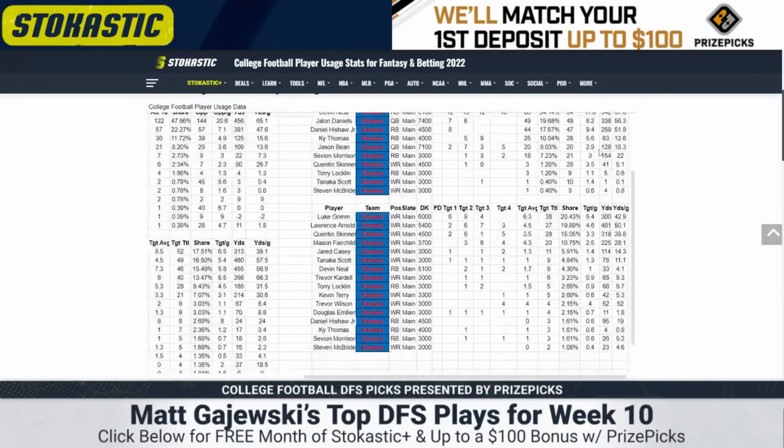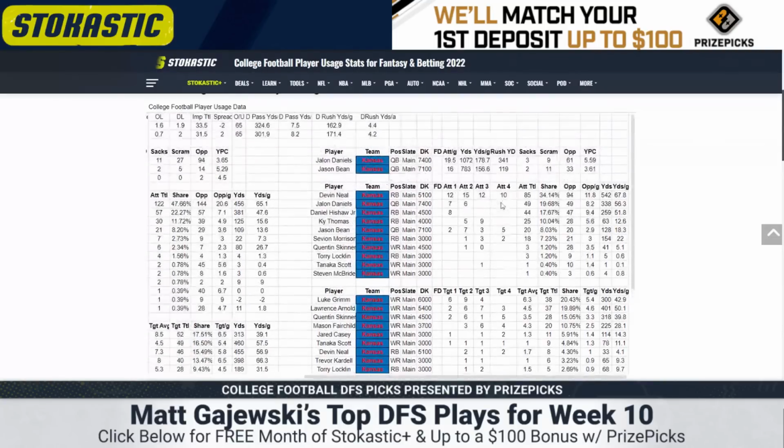Luke Grimm's been banged up. I think he plays here. And when he's active, it's a Luke Grimm, Lawrence Arnold, Quentin Skinner receiving room with Mason Fairchild at tight end. We saw Trevor Wilson return, so maybe he throws a wrench in things here. But this is a situation to monitor for injury. I'm not too excited about playing a Kansas receiver regardless, but that's the state of Kansas.